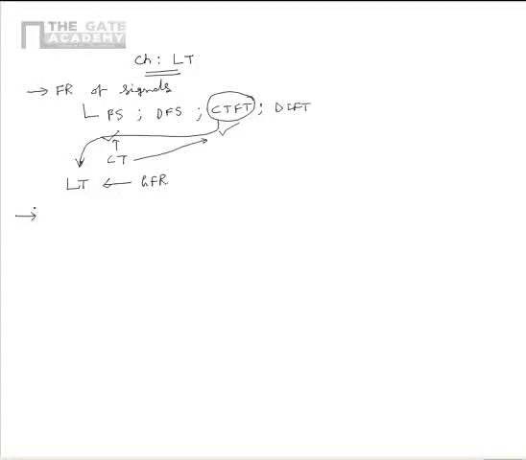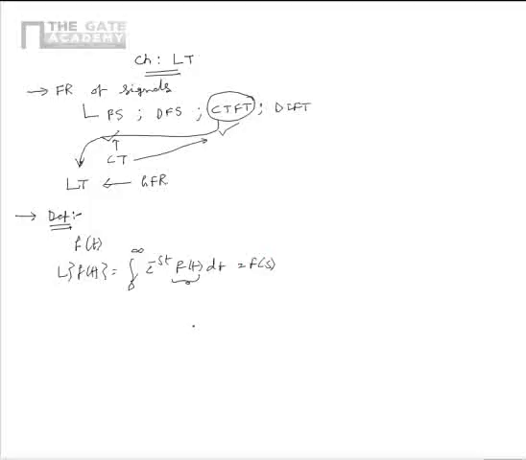So now we will look into the definition of the Laplace transforms. Given any continuous time signal f of t, Laplace transform of f of t is given as integral 0 to infinity e power minus st f of t dt. This is the analysis equation which would be used to find the Laplace transform of f of t.